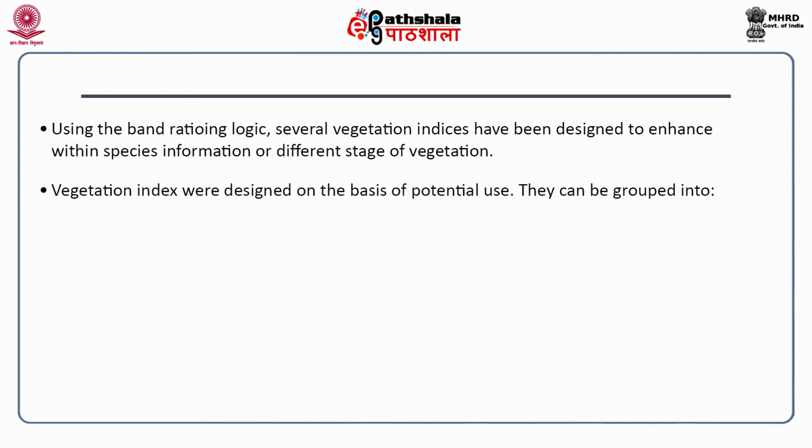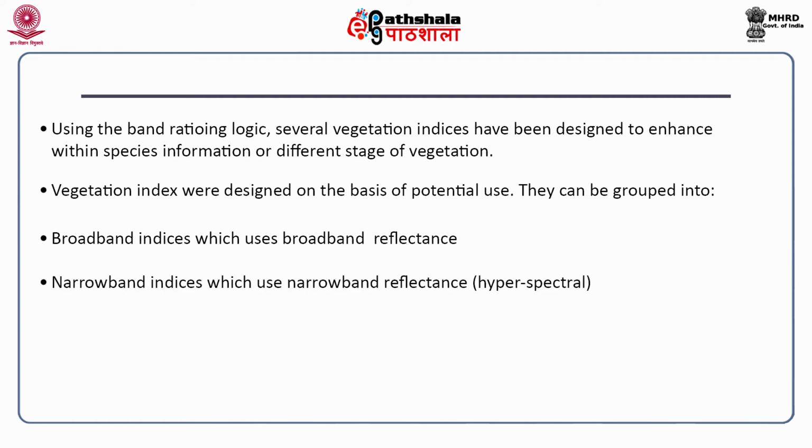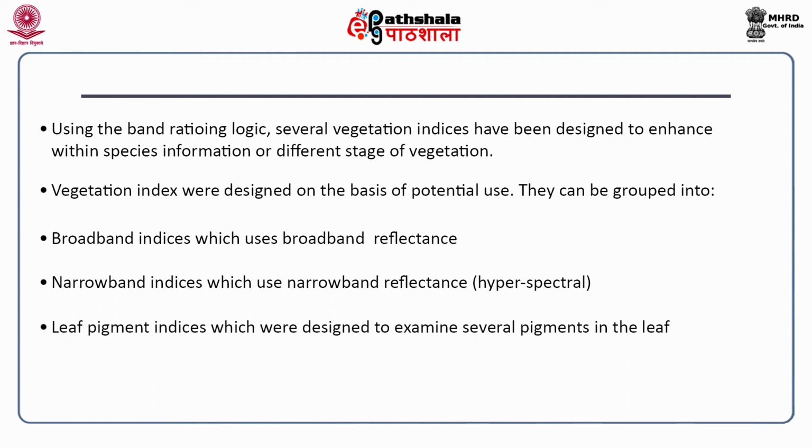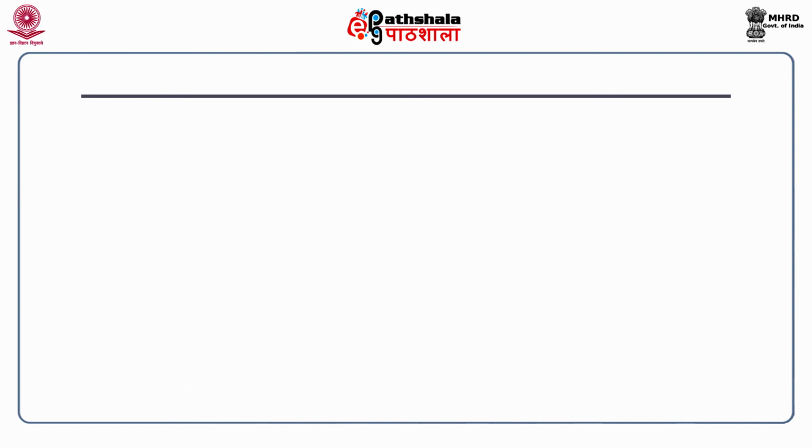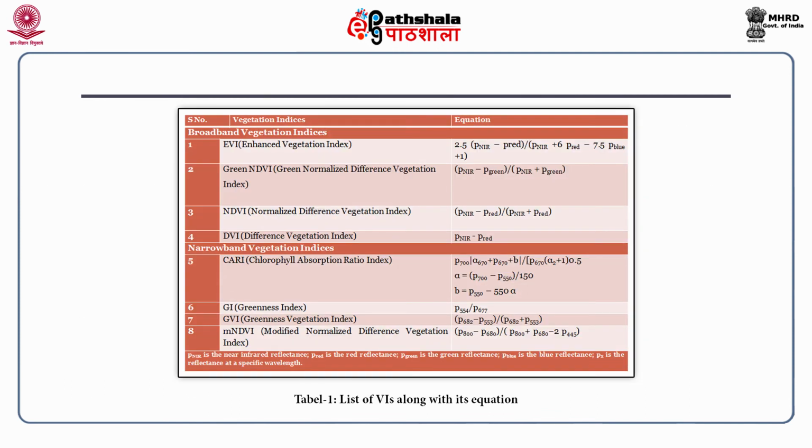Vegetation indices were designed on the basis of potential use. They can be grouped into broadband indices, which use broadband reflectance; narrowband indices, which use narrowband reflectance; hyperspectral leaf pigment indices, which were designed to examine several pigments in the leaf; and stress indices developed for monitoring stress conditions in the canopy water stress indices. This table shows various vegetation indices along with their equations.